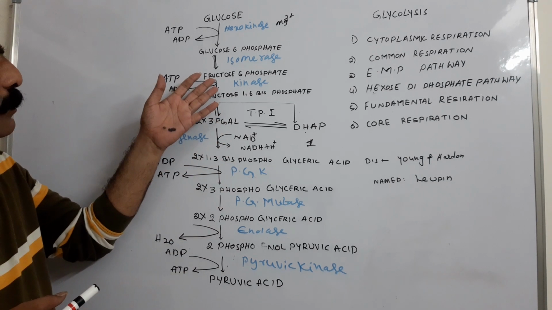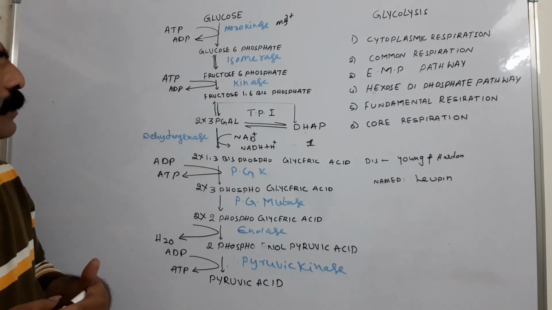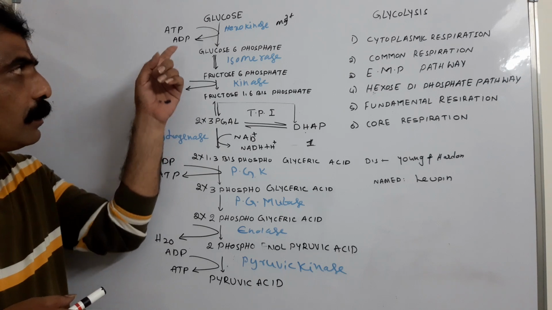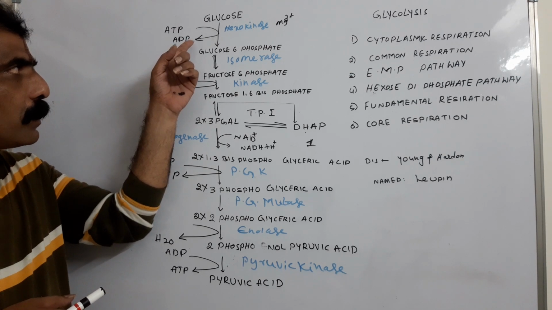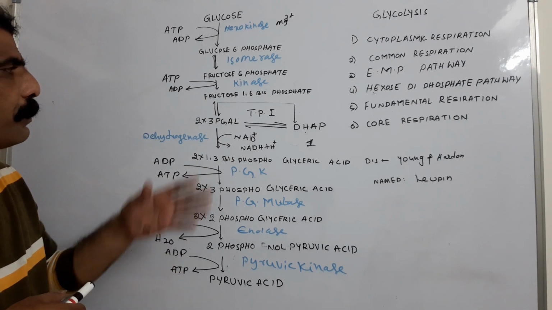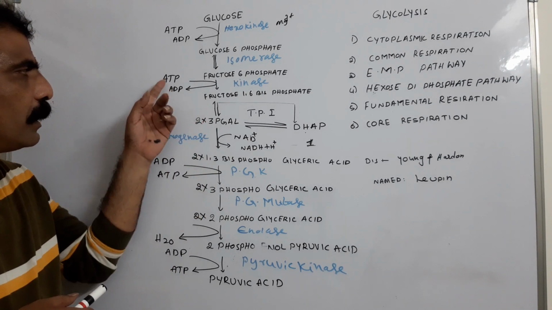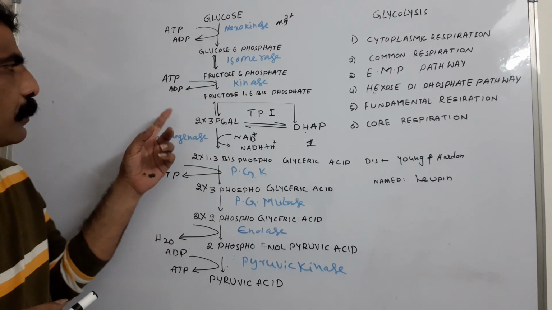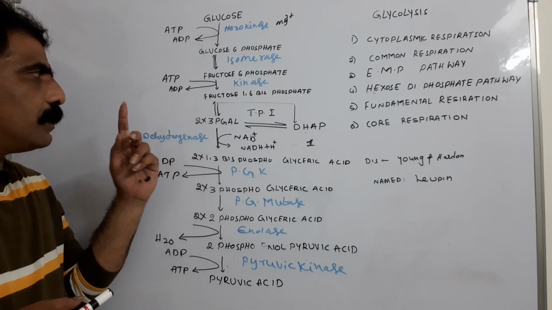So coming to the third reaction, here fructose 6-phosphate utilizes one more ATP. Already we have invested one ATP for the phosphorylation of glucose into glucose 6-phosphate. Coming to the third reaction, here also one more ATP is being utilized. Again ATP is hydrolyzed, resulting in the formation of inorganic phosphate and adenosine diphosphate.